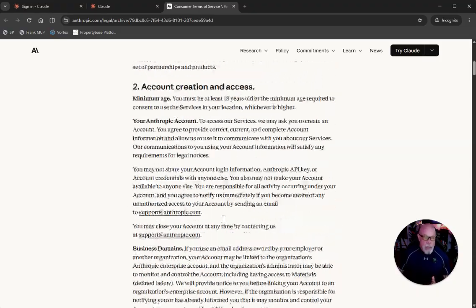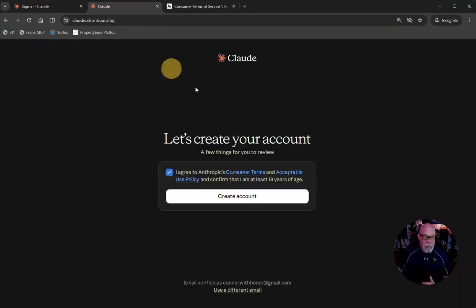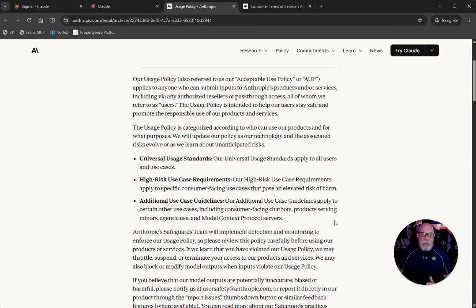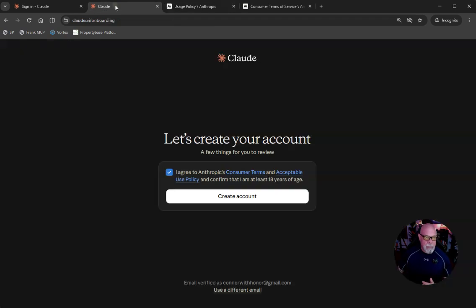So if you're agreeing with it, go through it, of course, if you want to read it. And there's all sorts of, we have acceptable use policies too. It's going to talk about what you should do or shouldn't do with the system. If you start using this to try to hurt other people, it's going to be a problem, and they'll probably figure it out rather quickly, and who knows what's going to happen.